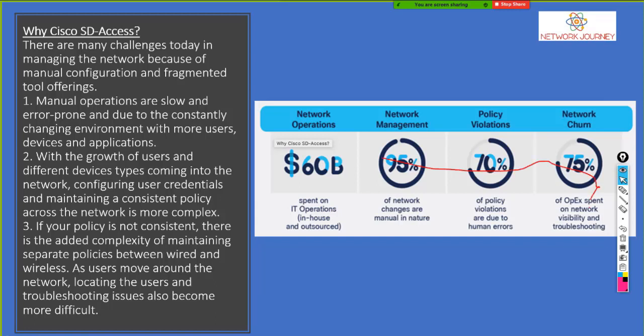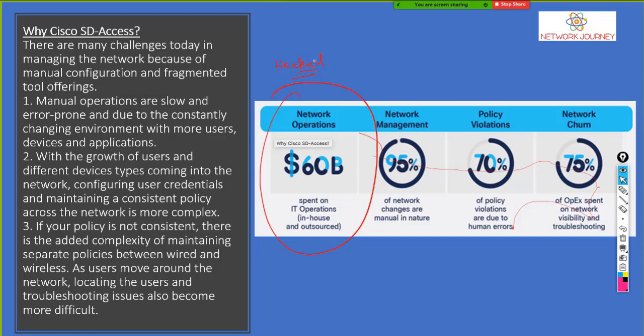Now, what is the benefit of SD Access? If you know the network operations, the normal weekend changes that we do, right? Fixing an interface, adding a VLAN, upgrading routers, many things we do in day-to-day operations, especially during weekends or off hours.